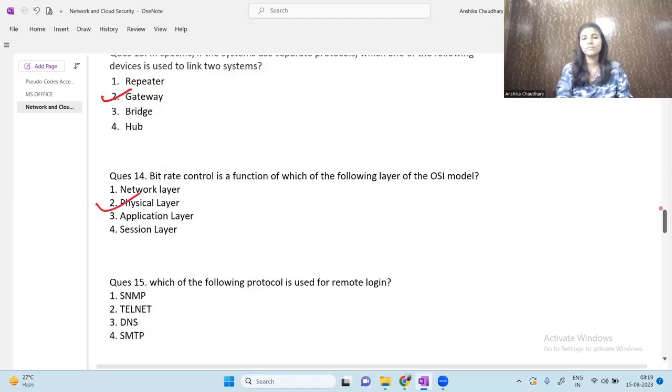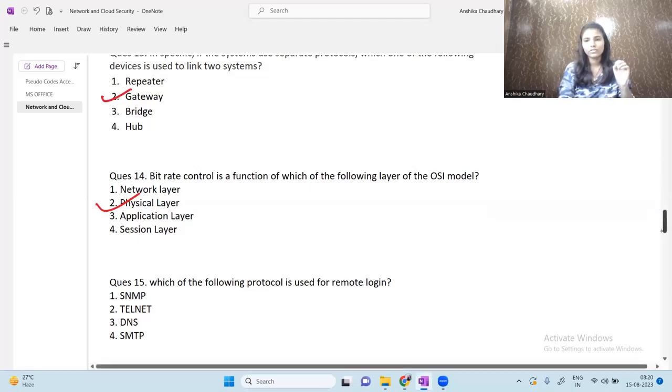In the Accenture exam, many questions were asked from the OSI model. So make sure to be prepared with the OSI model, and I would also suggest the TCP/IP model, and also topologies. These three topics are very important in networks. You can take the reference of GFG, Geeks for Geeks. It's a really nice website, and you will get the whole idea. So moving on to the next question.